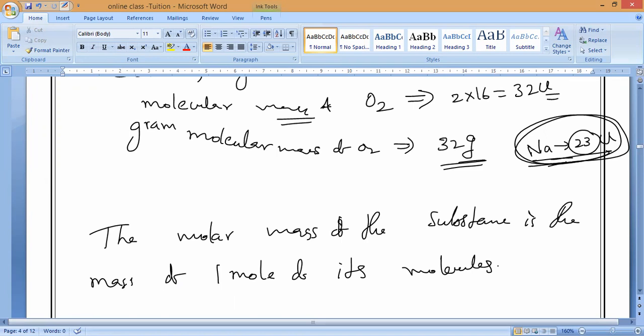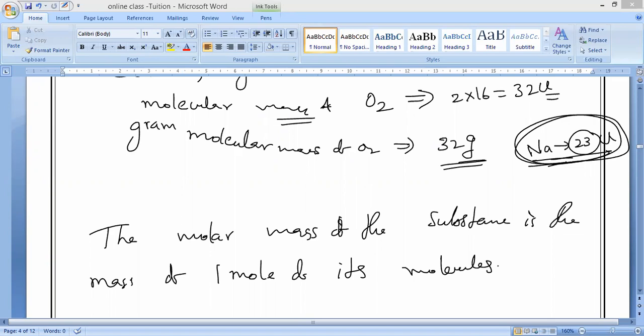So now all of you please write. I am giving you these two points you have to remember. Gram atomic mass of an element is equal to the molar mass of an element. Is it yes or no? Now gram molecular mass of a substance is the molar mass of a substance.